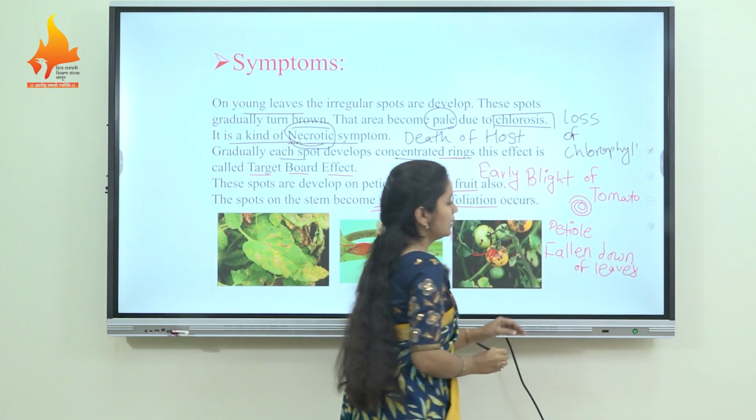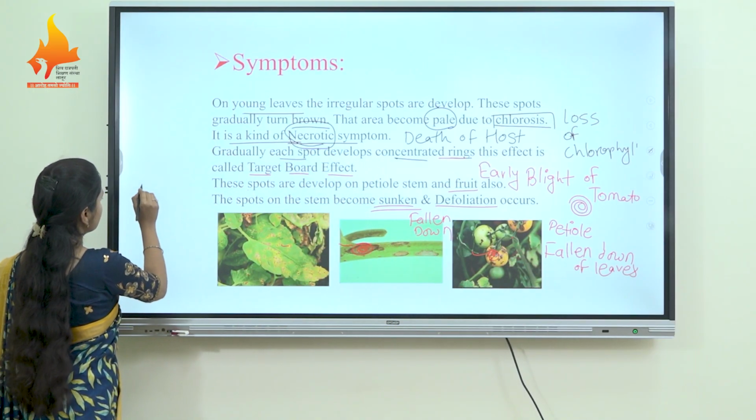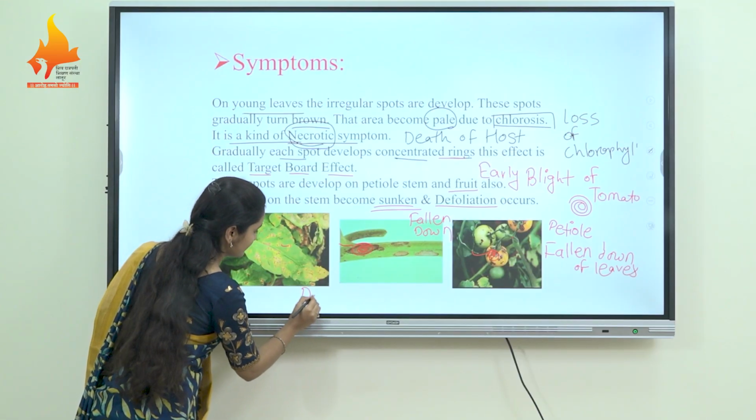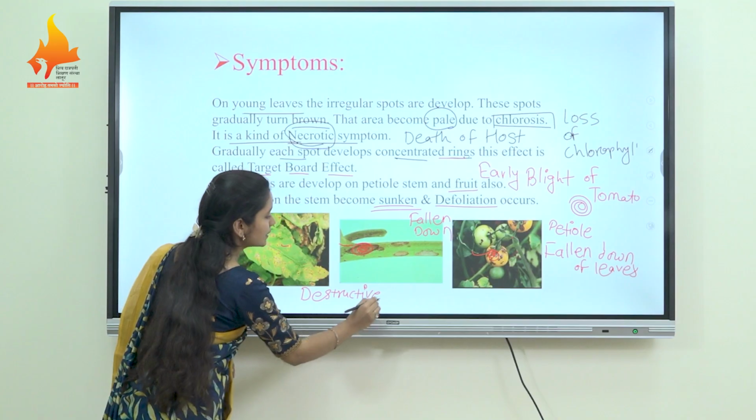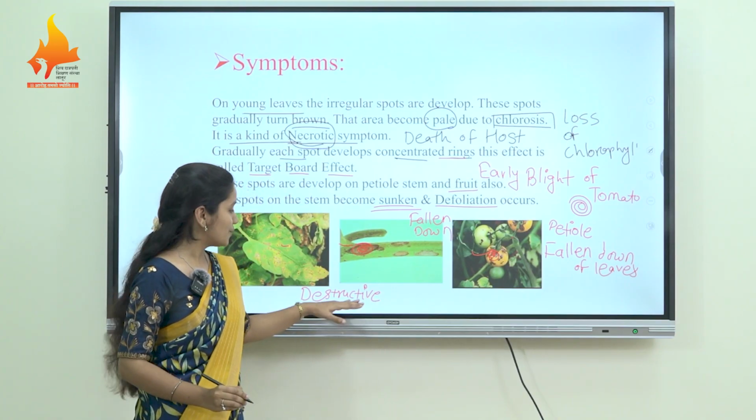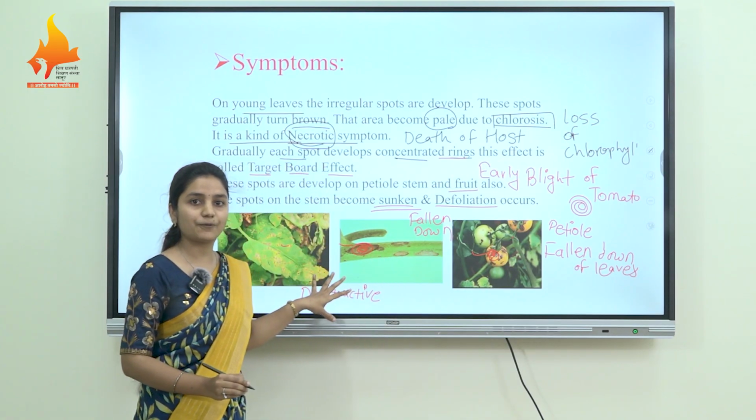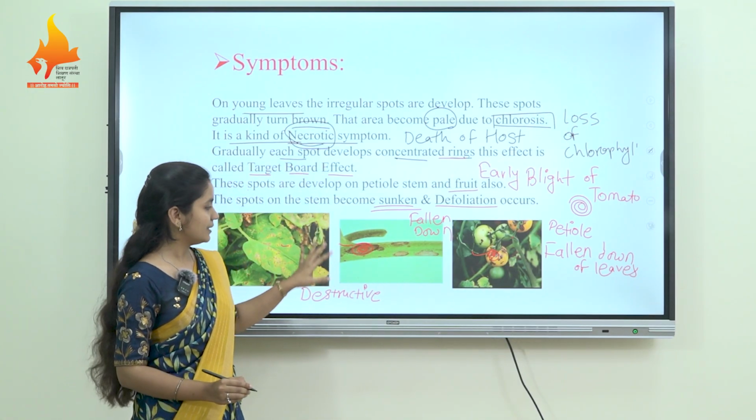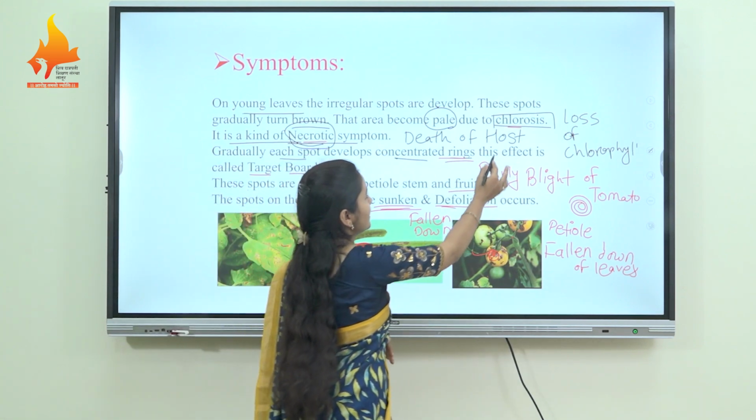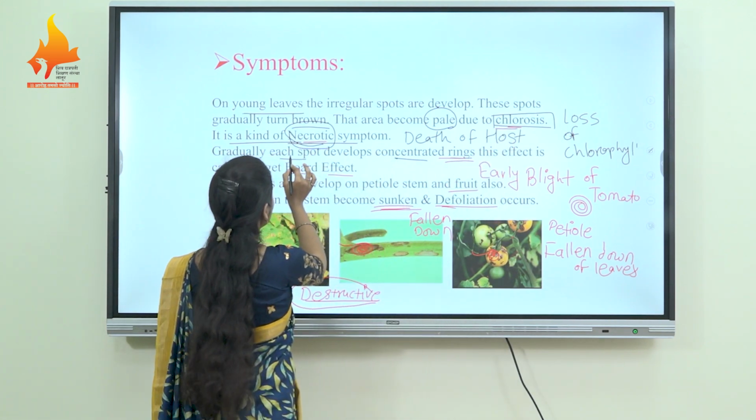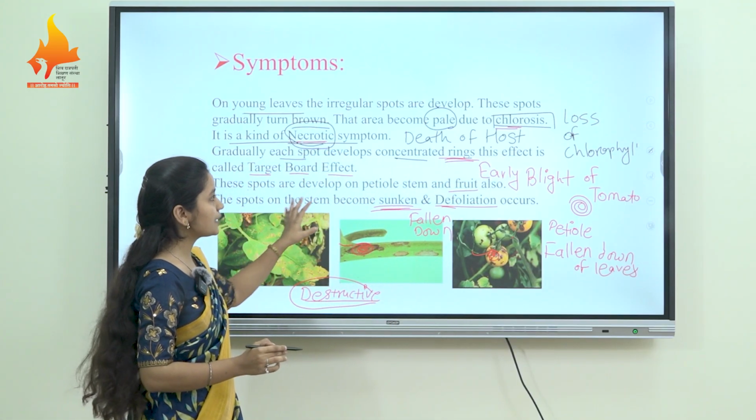Hence we know that this disease is a destructive disease. What is a destructive disease? Where all the parts of the plant get affected and heavy loss occurs is known as a destructive disease. Due to these symptoms like chlorosis, necrosis, target board effect, that is ring-like spots appearing